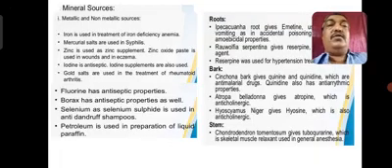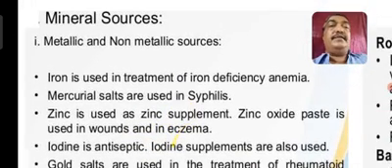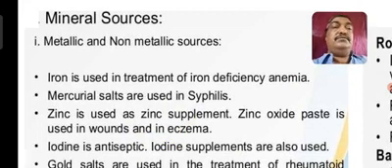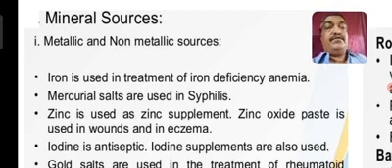Okay. Now regarding the minerals, metallic and non-metallic sources. The chemical substances which act as minerals and non-metallic sources are also very useful medicines. For example, iron is used in the treatment of iron deficiency, that is anemia.